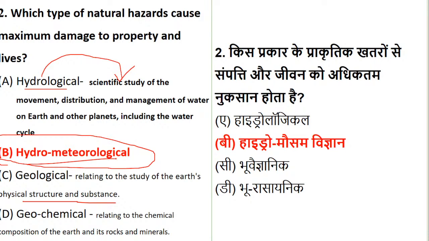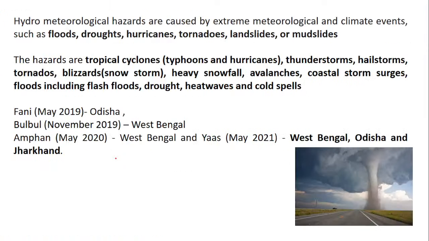So let's have a look at hydrometeorological. When we talk about hydrometeorological hazards, they are caused by extreme meteorological and climate events such as floods, drought, hurricanes, tornadoes, landslides and mudslides. If you see the latest, the state which has been impacted hugely in the recent year is West Bengal. Okay, that can be a type of question. The hazards are tropical cyclones, that is typhoons and hurricanes, thunderstorms, hailstorms, tornadoes, blizzards, that is snowstorm, heavy snowfall, avalanches, coastal storm. So that is what comes under hydrometeorological.